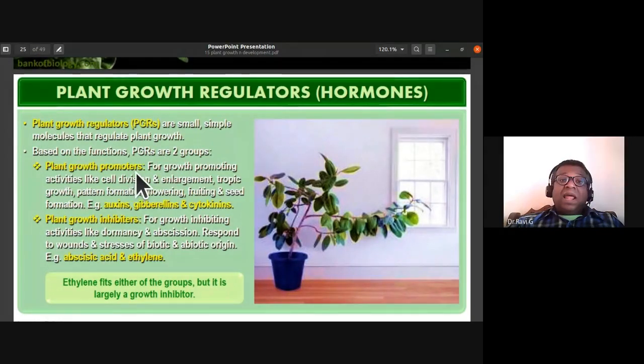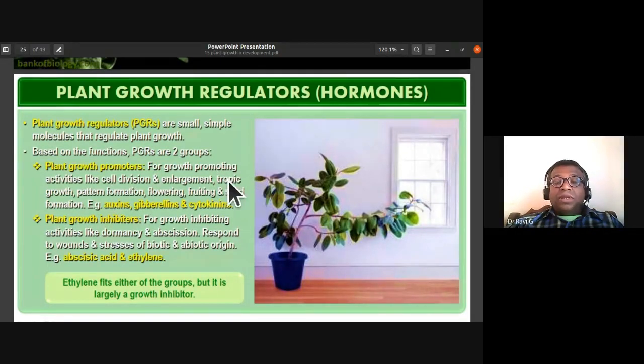The plant growth promoters promote growth activities like cell division, enlargement, tropic growth, growth towards the source of various stimuli like light, water, or other factors. Then pattern formation, flowering, fruiting, and seed formation. All these development aspects are promoted by these hormones. So we call these plant growth regulators plant growth promoters.